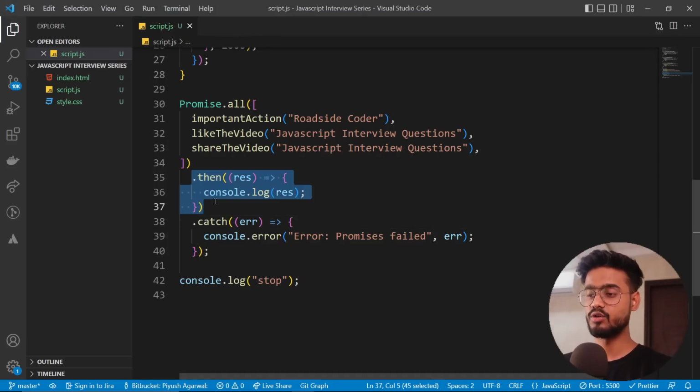So this won't go into this .then block even if all of the promises succeed, because if even one of the promises fail, this is going to fail.